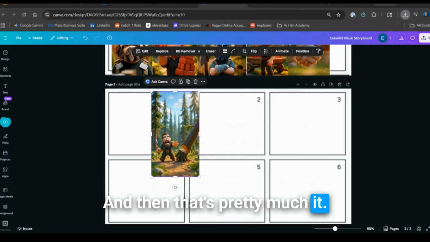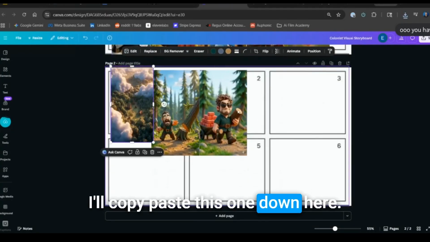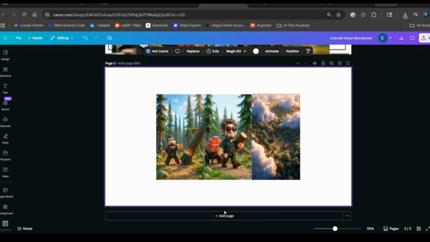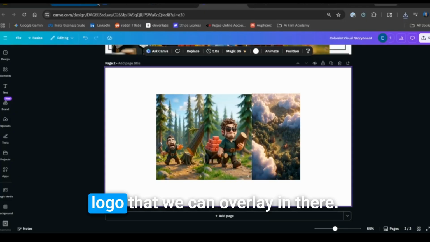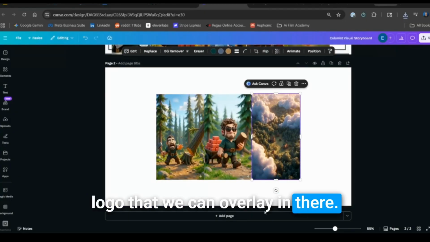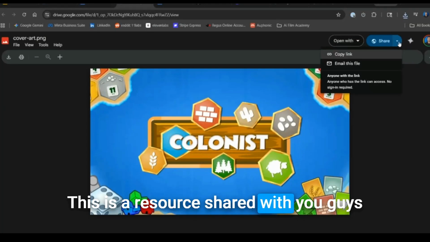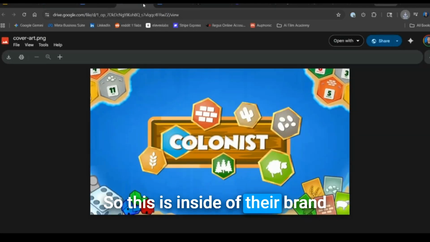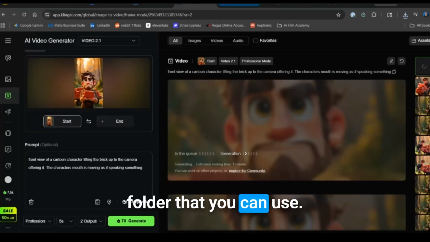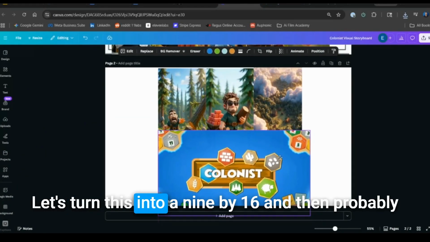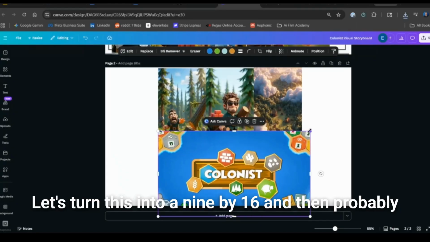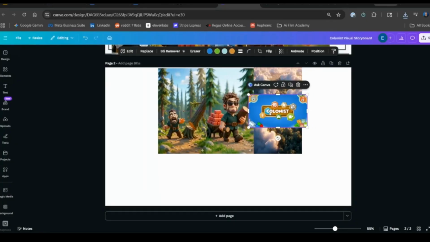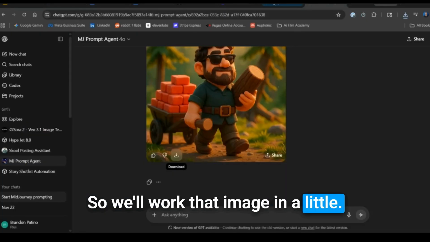I don't know, that's pretty much it. I'll copy paste this one down here. Wait, let's center it. Cool. And then we've got the Colonist logo that we can overlay in there. This is a resource shared with you guys inside of the Discord under the contests. So this is inside of their brand folder that you can use. Let's turn this into a 9x16. And then probably have it overlay on top of this closing scene. So we'll work that image in a little.